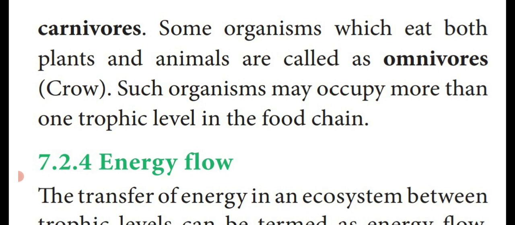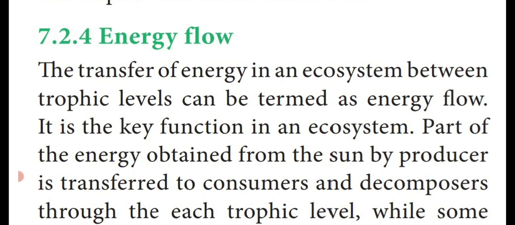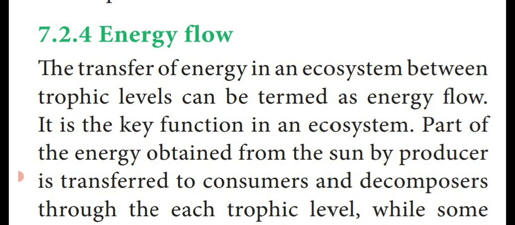So in the diagram we have seen four trophic levels, isn't it? Each and every trophic level is occupied by the omnivores. That is said to be the different trophic levels present in an ecosystem. Now we are going to see how the energy flows from one trophic level to another trophic level, whether it is moving in a decreased manner, an increased manner, or in a balanced manner. So that is said to be energy flow in the ecosystem.